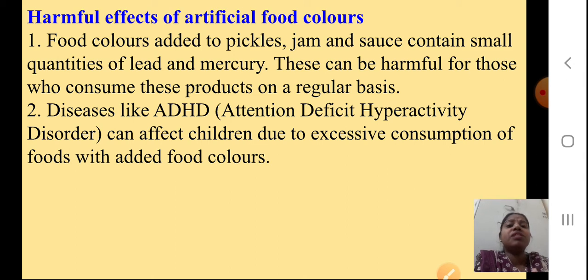If small children eat chips and all, they contain a lot of different colors. Nowadays many food products in the market are added with color. So if the child is continuously eating that, he might suffer from this disease.